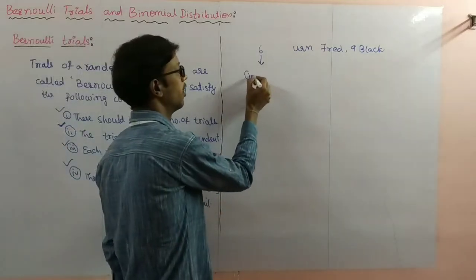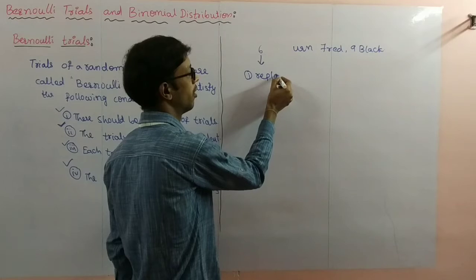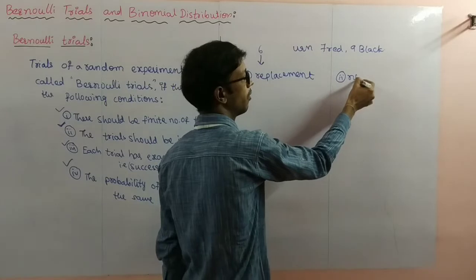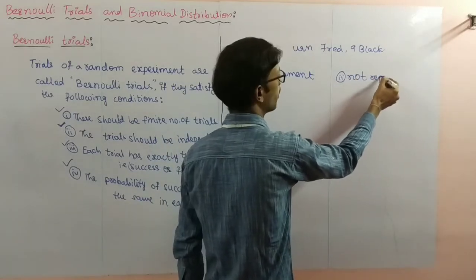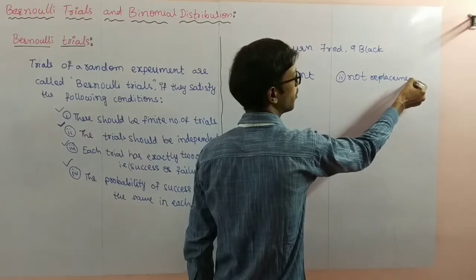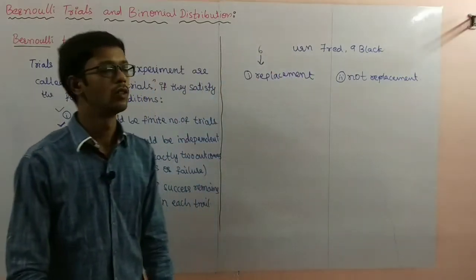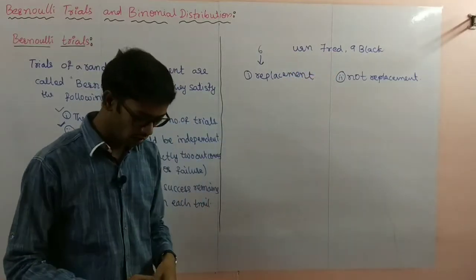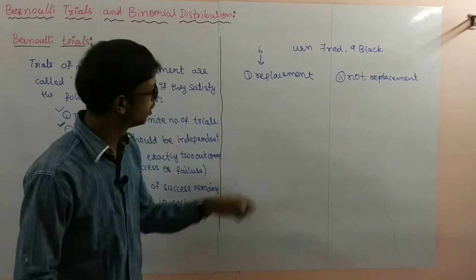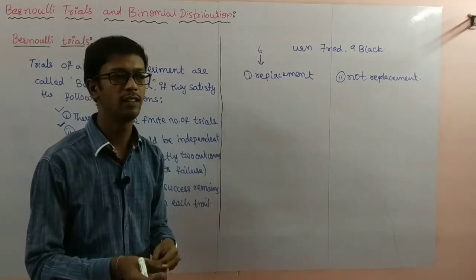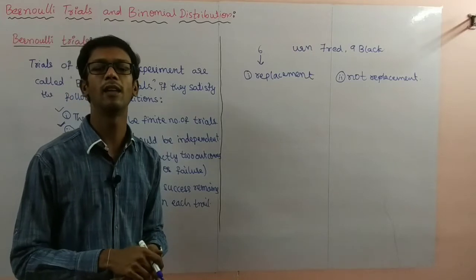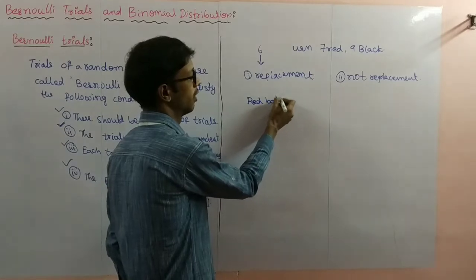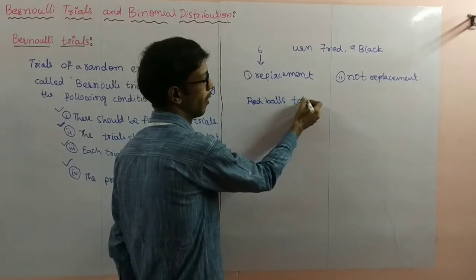First case, with replacement; second case, without replacement. You have to select 6 balls from the total balls, and those 6 balls are red. Red balls taking.